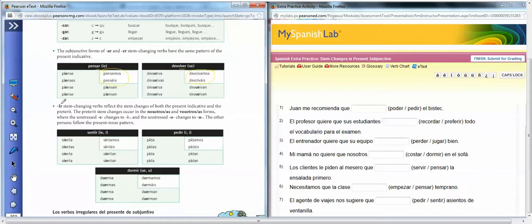Okay. If it's an IR stem changer, then it's going to have two different stem changes. Everywhere but the nosotros and vosotros, it's going to have its present indicative stem change. So for example, sentir is an E to IE, so it's an E to IE everywhere but nosotros and vosotros. Nosotros and vosotros are going to have the same stem change as the preterite, so it's going to be E to I. And so like dormir is an O to UE, it's going to be present everywhere but in nosotros and vosotros, which is going to be the same as the preterite. So I will circle this here.